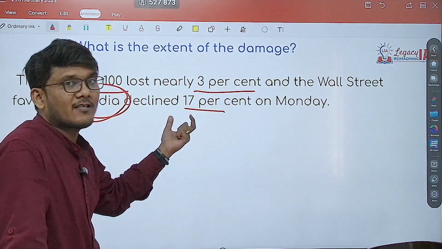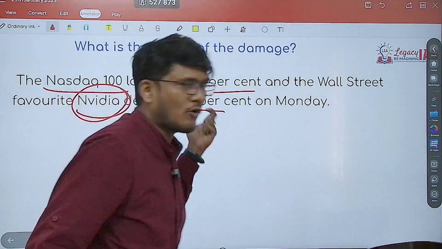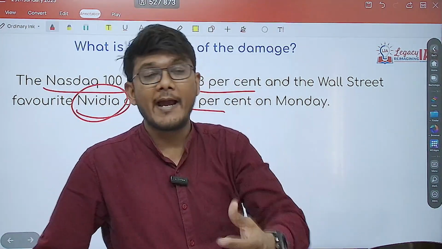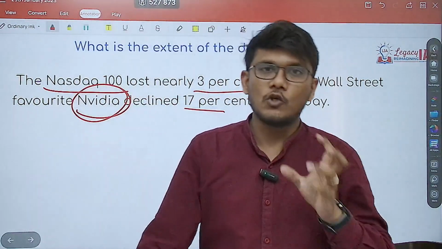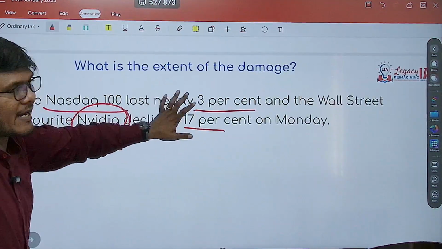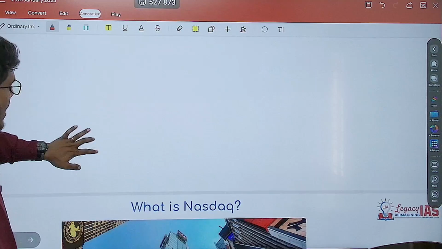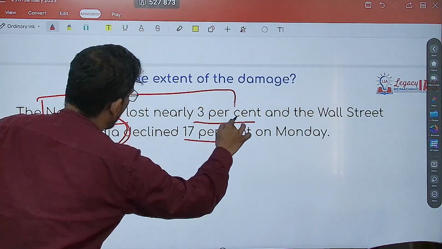Nvidia declining by 17% is actually big news. We'll see why, because the market capitalization of Nvidia is quite high. It is one of the 7 mega companies in the US. So we'll see that as well. This is the amount of damage that has been done. Now, as I mentioned, the Nasdaq 100 has fallen by 3%.